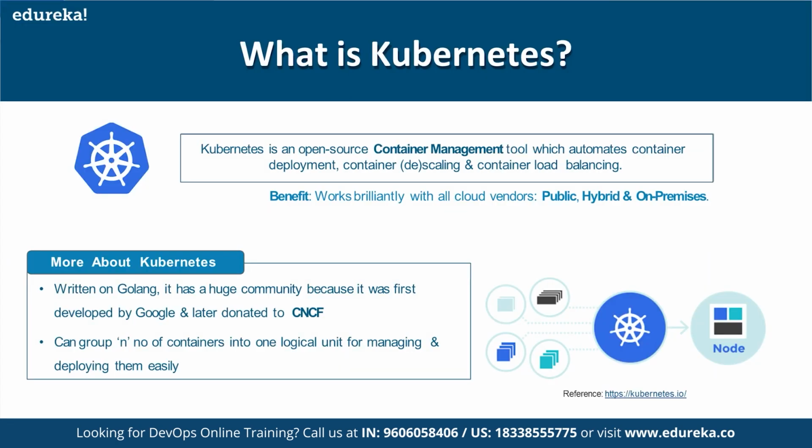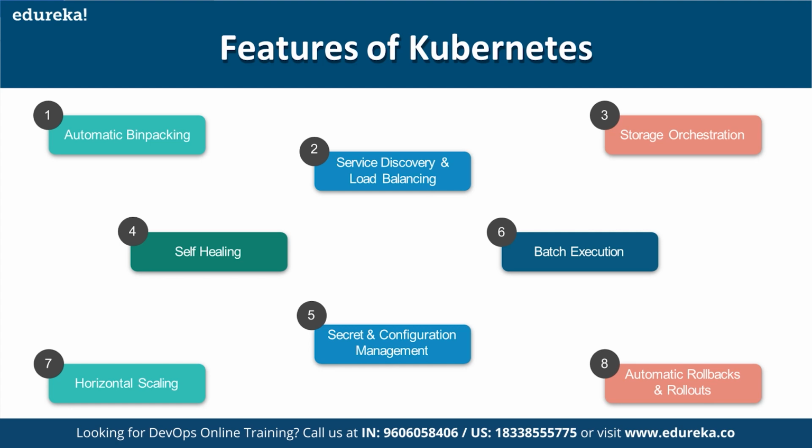Previously, Kubernetes was a tool of Google. Now it has been taken over by CNCF. It will create and manage n number of containers, friends, depending upon the runtime interface that you have on your multiple nodes. Here are the features which I already explained to you. Self-healing: if in case it breaks, it joins back.